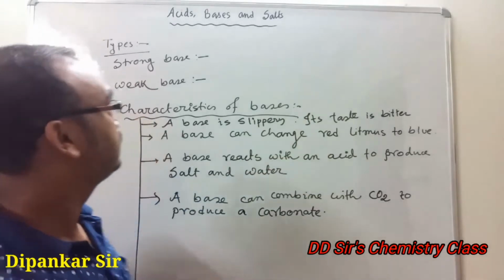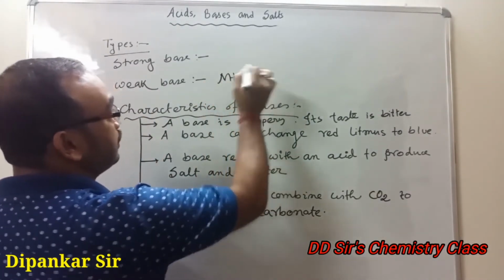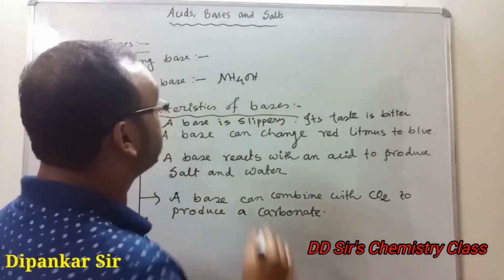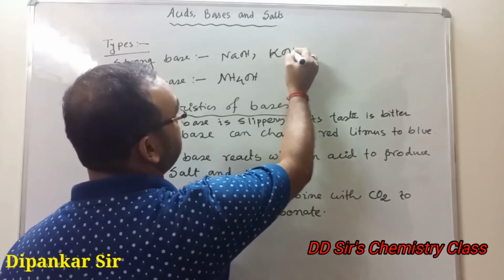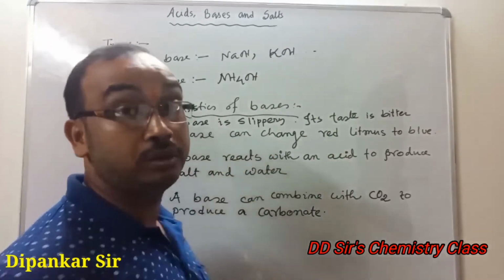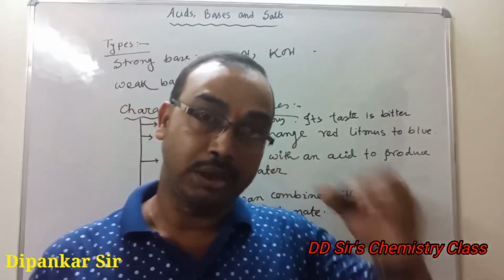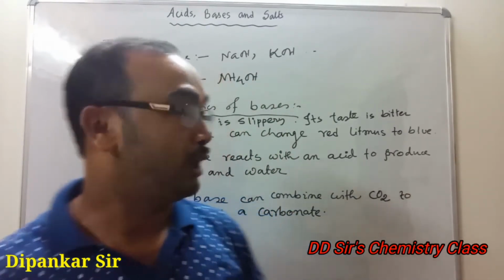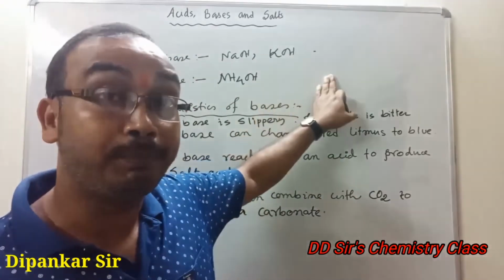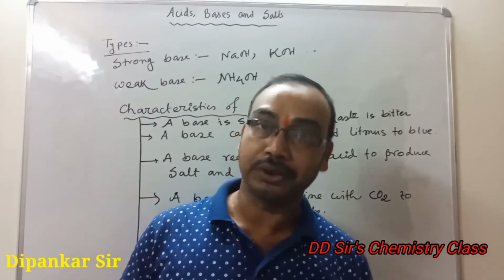So weak base: ammonium hydroxide, it is a weak base. Sodium hydroxide, potassium hydroxide, etc. are strong bases. That is, the bases which are soluble in water completely are strong bases, and which are not soluble completely in aqueous medium are weak bases. Okay.